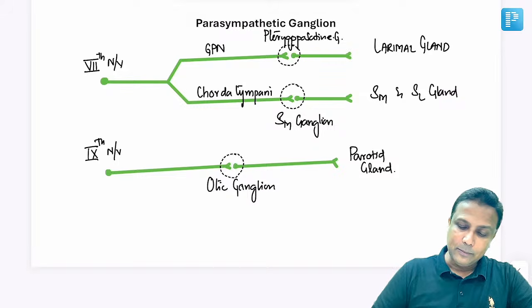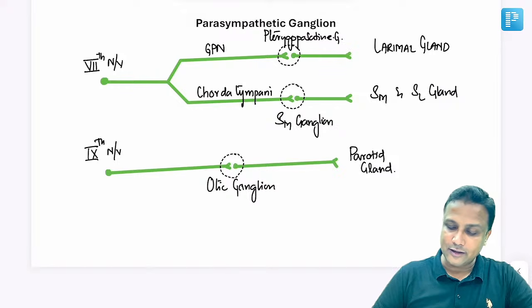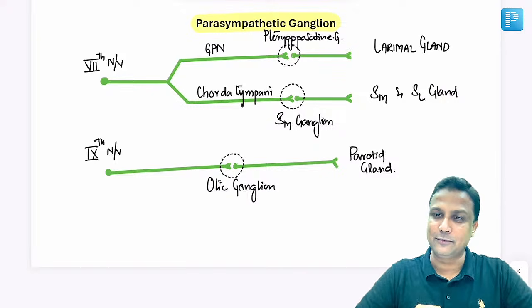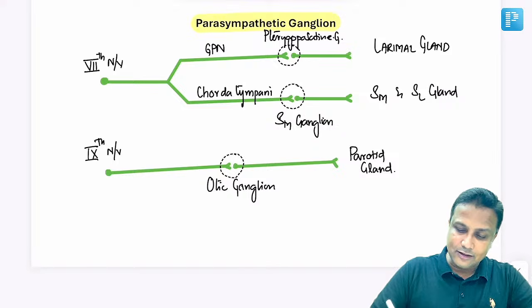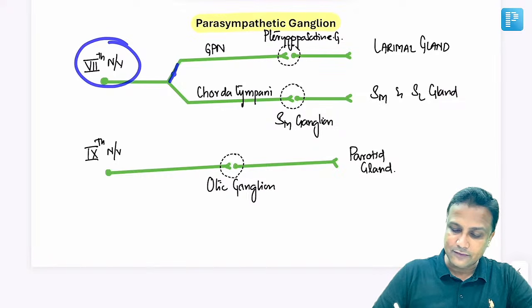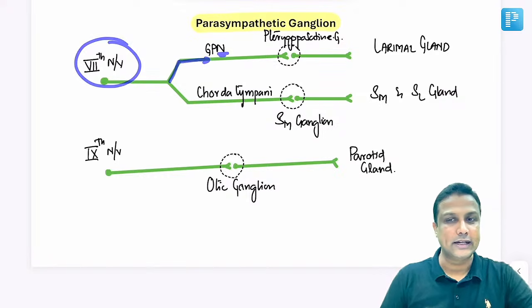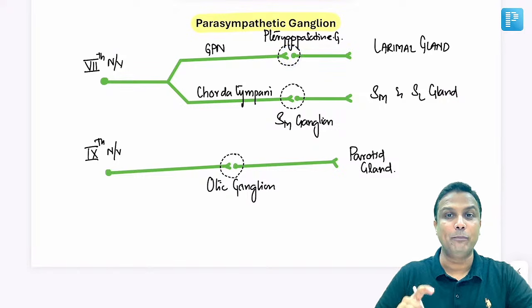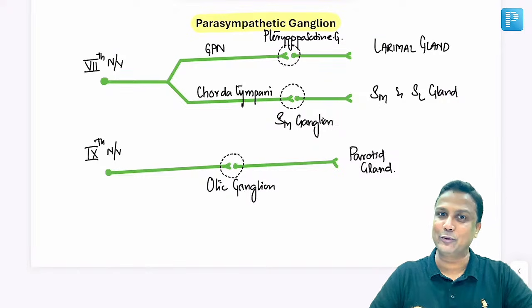Next one, sir. Parasympathetic ganglion. Yes, this is an important slide, and questions are asked from this slide in your exam many times, sir. Seventh nerve, that is your facial nerve. Facial nerve will give rise to a branch that is greater petrosal nerve. Greater petrosal nerve is ending in which ganglion? Pterygopalatine ganglion. It was already asked in your exam.